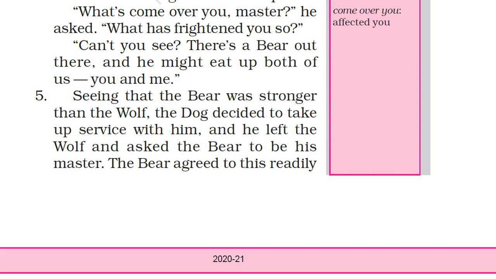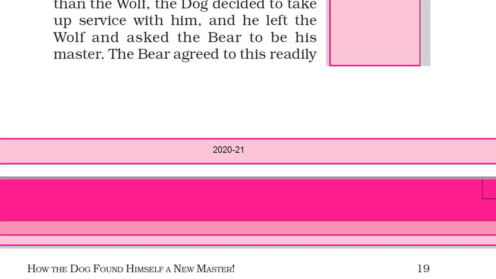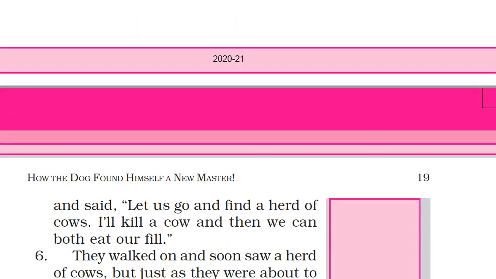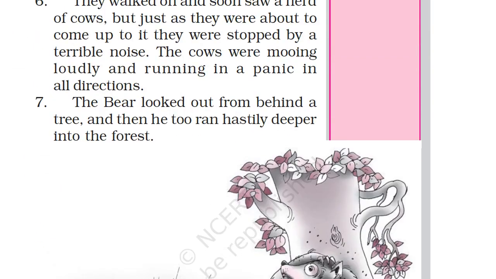So seeing that the bear was stronger than the wolf, the dog decided to take up service with him, and he left the wolf and asked the bear to be his master. The bear agreed to this readily and said, "Let us go and find a herd of cows. I will kill a cow and then we can both eat our fill."